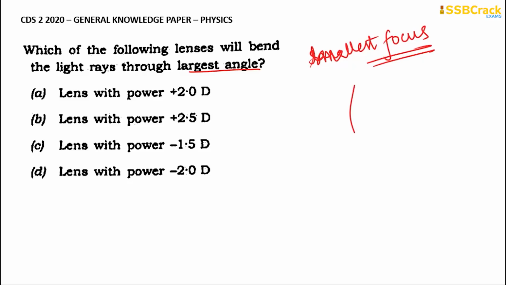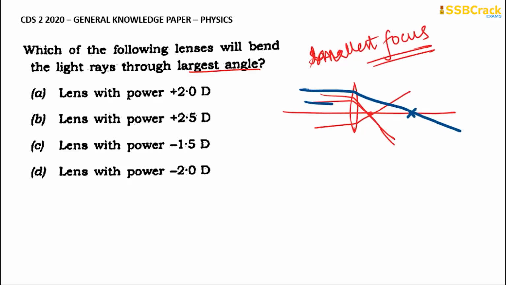See, for example, here is a convex lens. If this convex lens has its focus here, very near, then what will happen? The rays will bend at a larger angle wherever you are choosing it. But if the focus is somewhere here, for example, the new focus, then what will happen? The light rays will bend at a smaller angle. Okay, so that is how we need to understand.